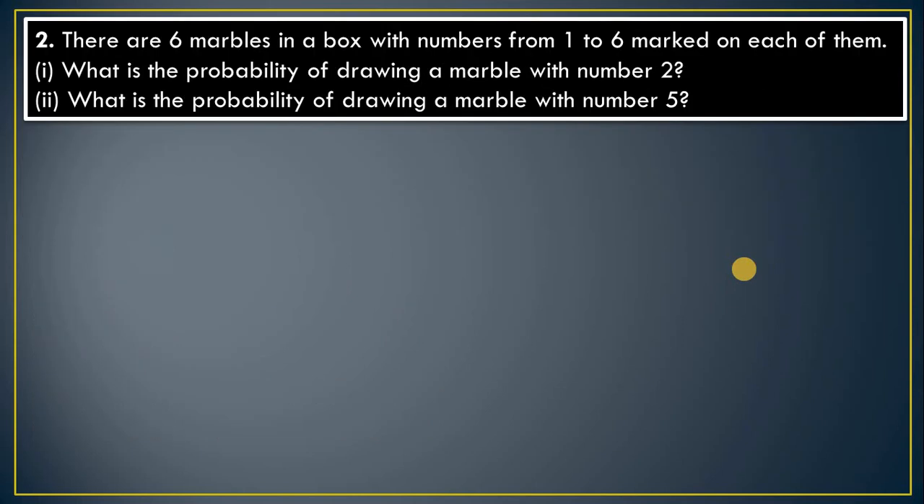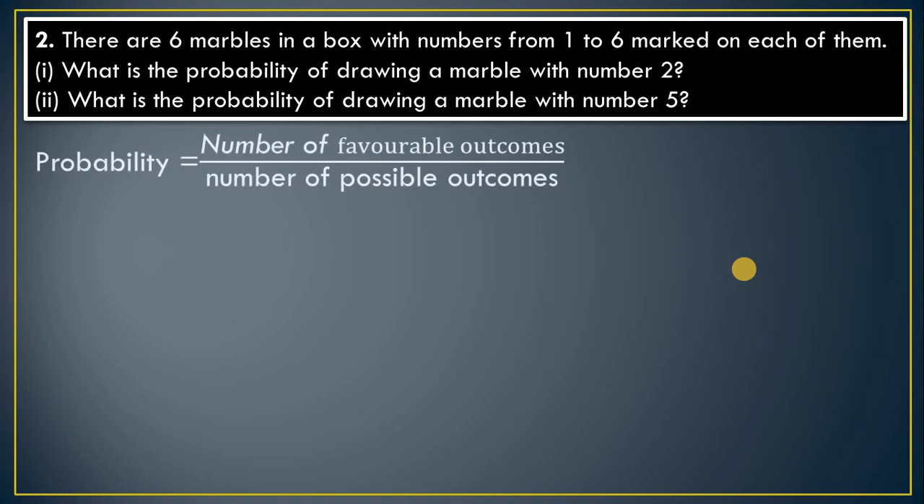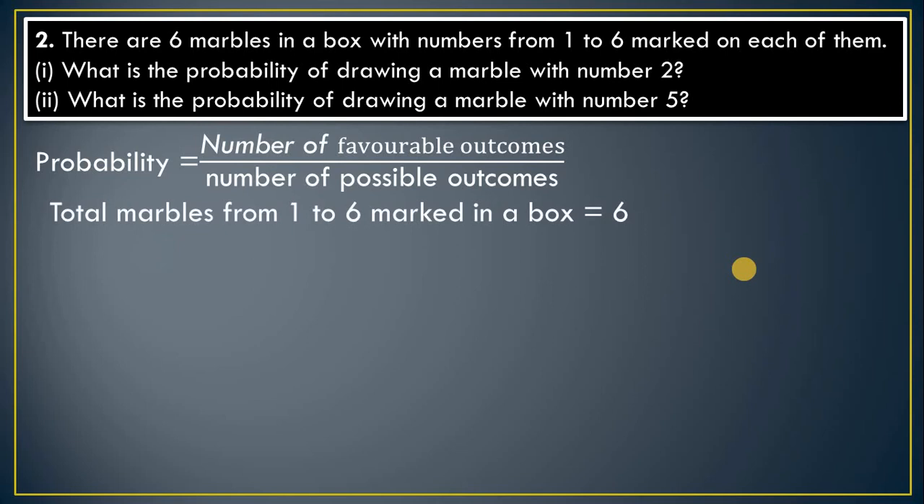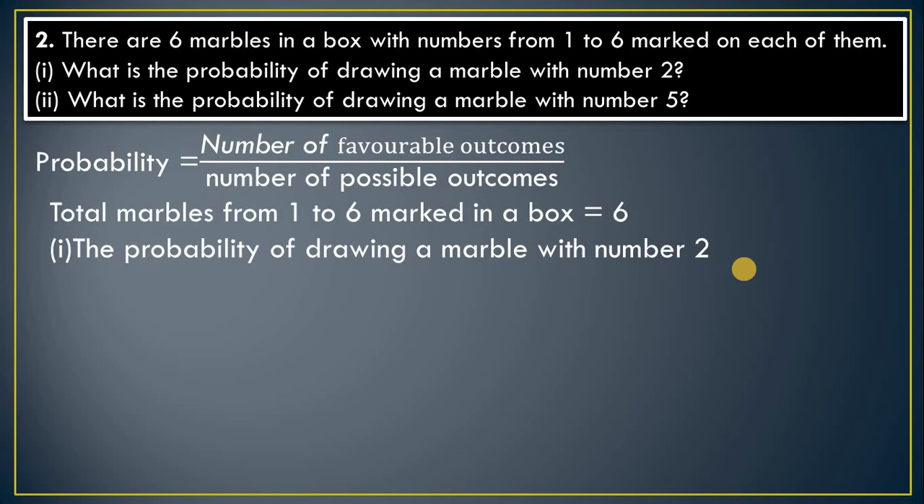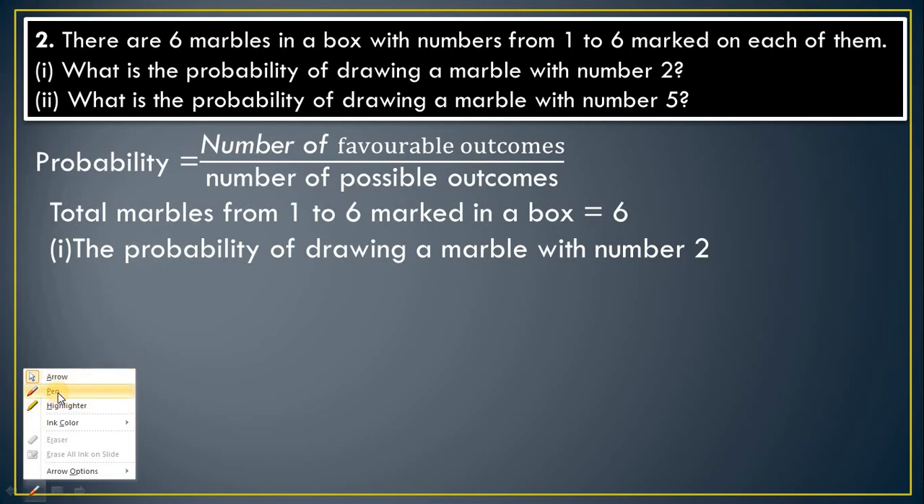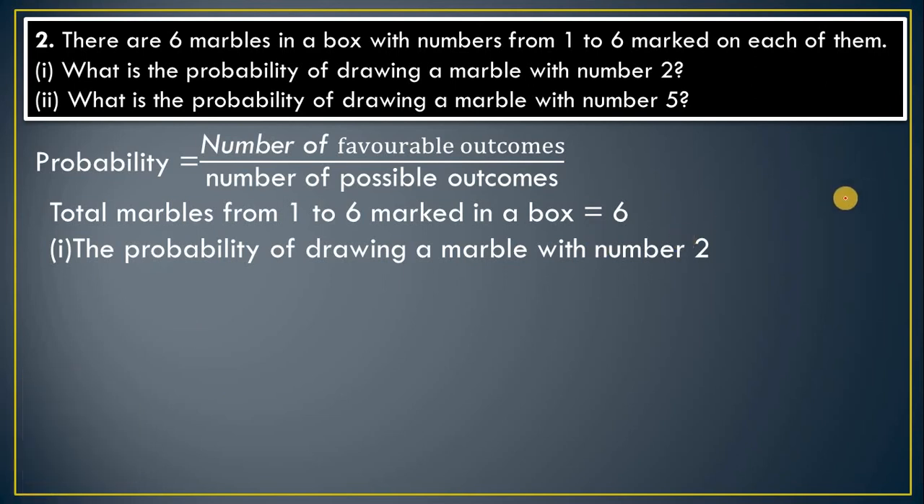Question 2. There are 6 marbles in the box, means a total of 6 numbers are present. What is the probability of drawing a marble with number 2 and number 5? Very simple. First you remember the formula: number of favorable outcomes divided by total number of possible outcomes. So the total marbles from 1 to 6 is 6. So the probability of drawing a marble with number 2. Friend, when you solve such kind of example, in advance only you should know the answer. So the total possibility is 6. But out of that you are thinking only of 2. So it should be 1 upon 6.